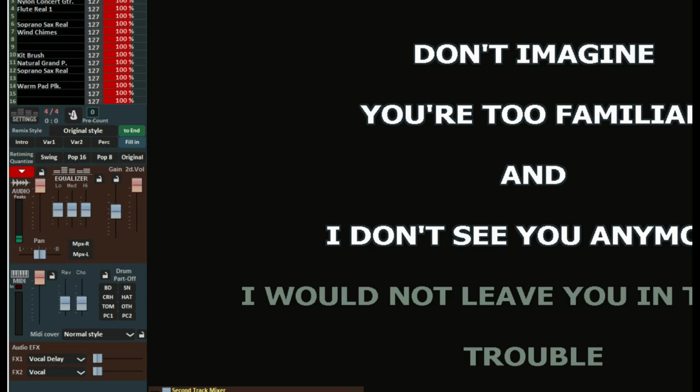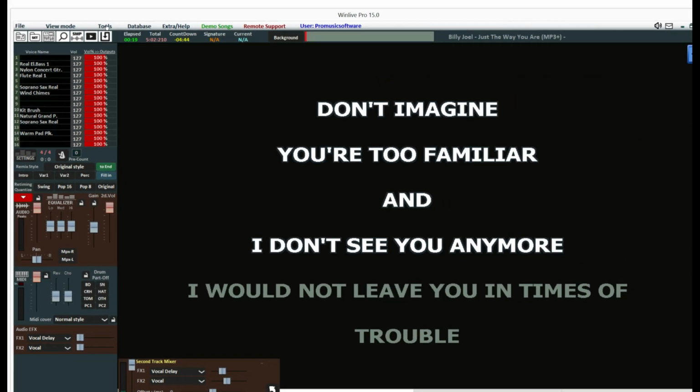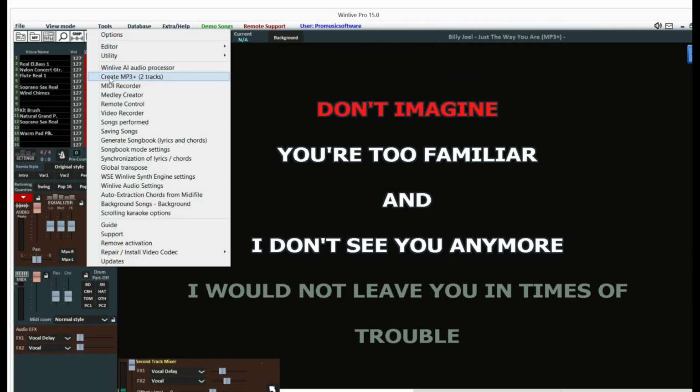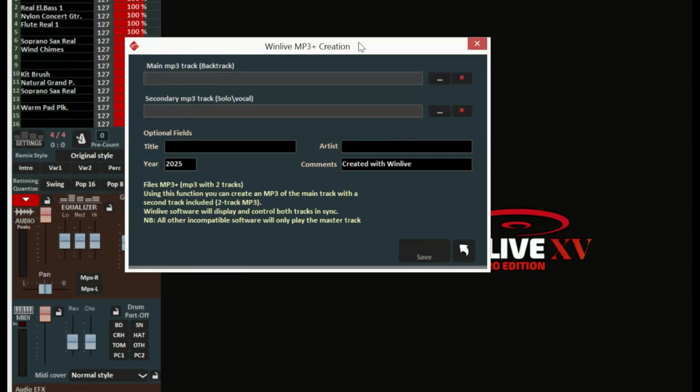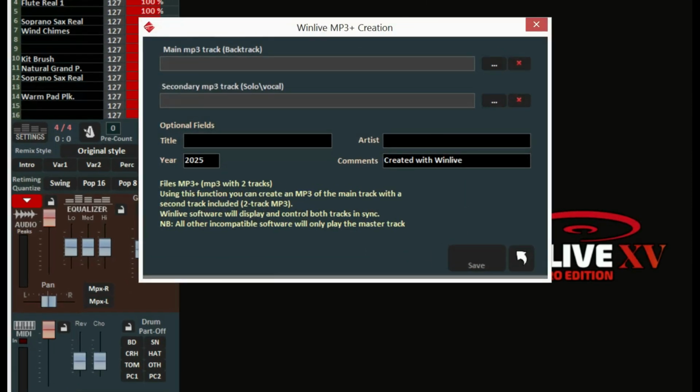Alternatively to the WinLave AI system, if you have two different tracks, we can create an MP3+ file directly from WinLave from the Tools section. Here we can select the two files and save them into a single MP3+.